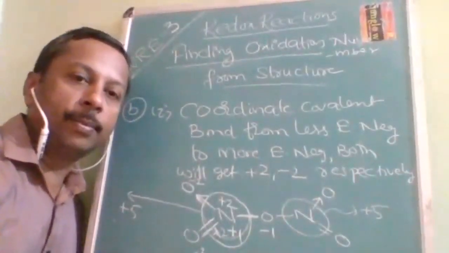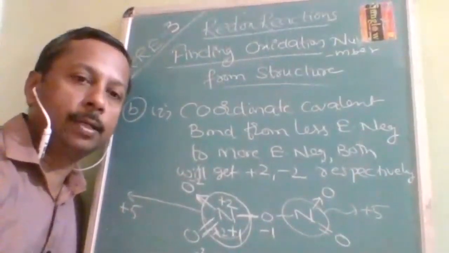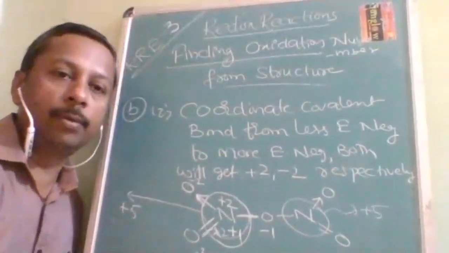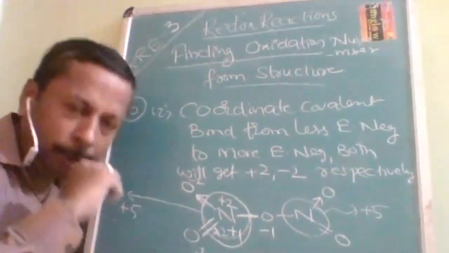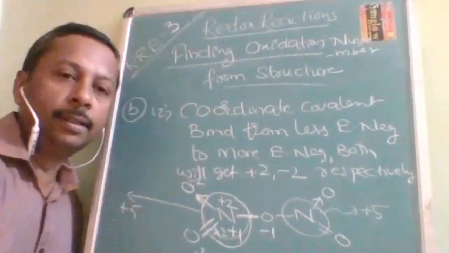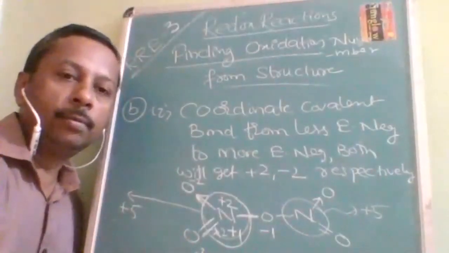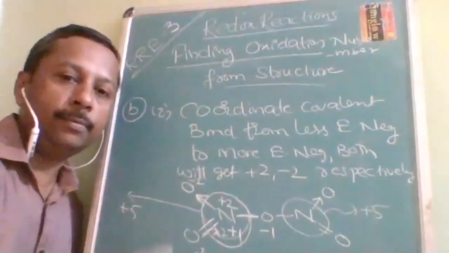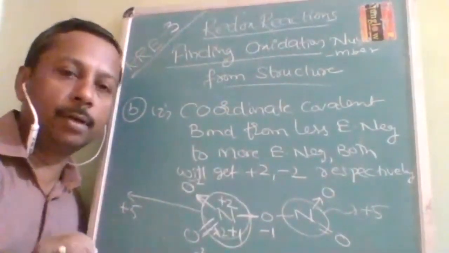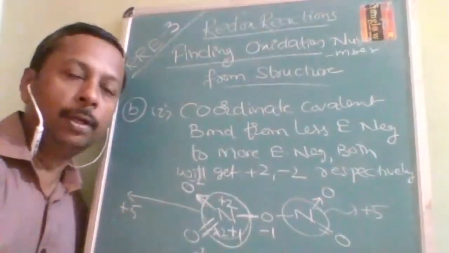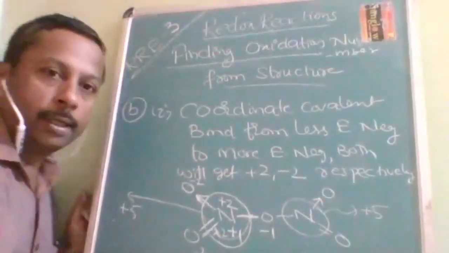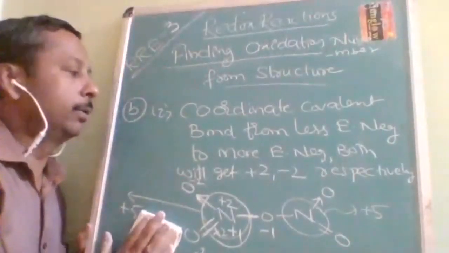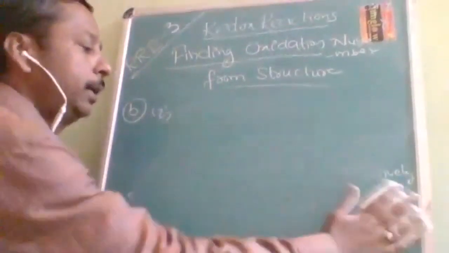Don't think that this is some advanced level information. It is there in the NCERT P block elements of 12th class. In 12th class P block element, it is given as: nitrogen cannot show pentavalency but can show +5 oxidation state. Why? Further explanation is this one. It is not some advanced information I am telling you which never comes in the exam. It is basic level, but asked in an advanced format. Format is advanced, but level is basic.